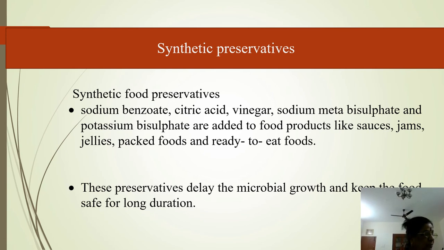Dehydration also decreases the weight of the food, making it easier to store and transport. But the disadvantage is that some vitamins like vitamin B complex and vitamin C are destroyed when the food is dehydrated.